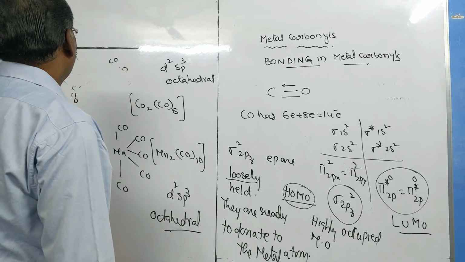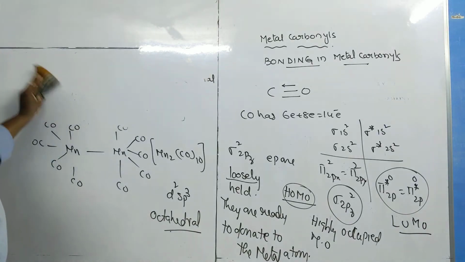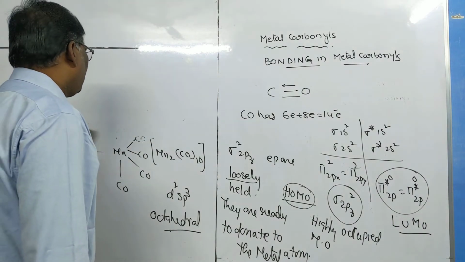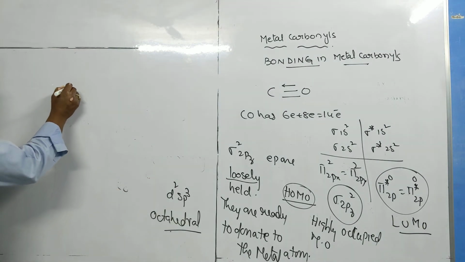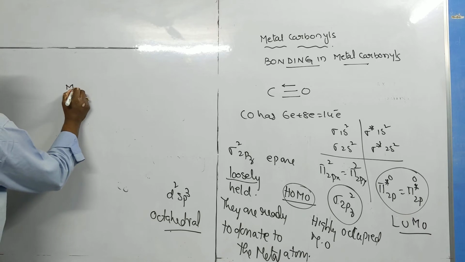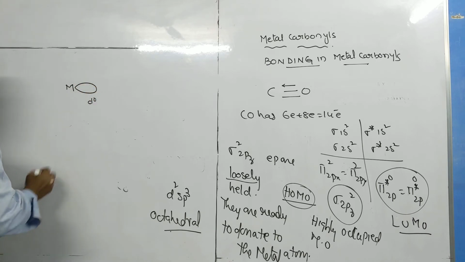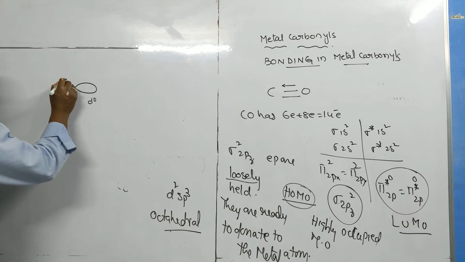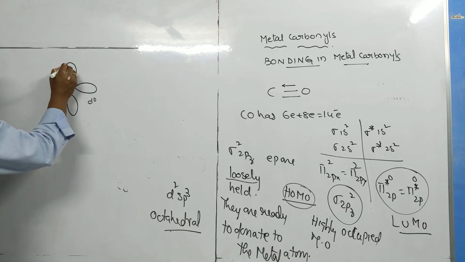Now what happens in between metal atom and carbon monoxide molecule? Now first of all, metal atom has vacant d orbital. This is a vacant d orbital. At the same time, it possesses d orbitals with paired electrons.